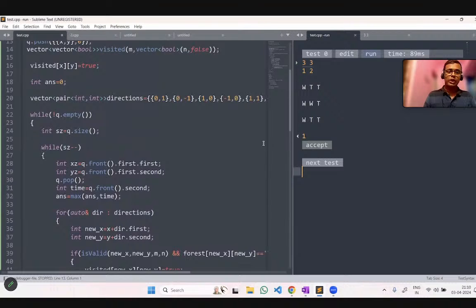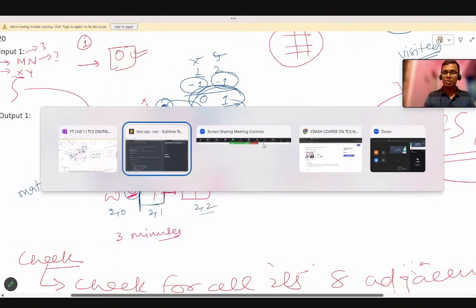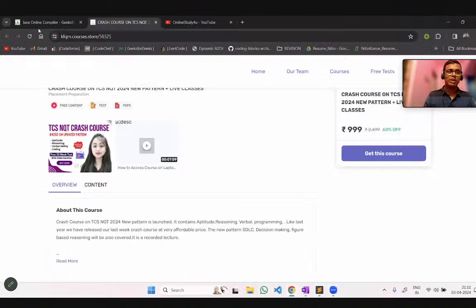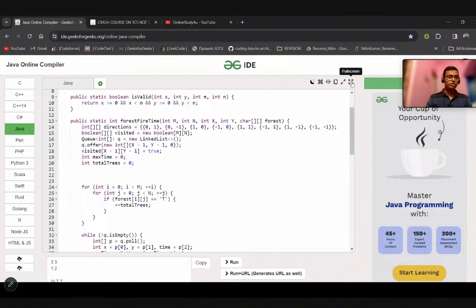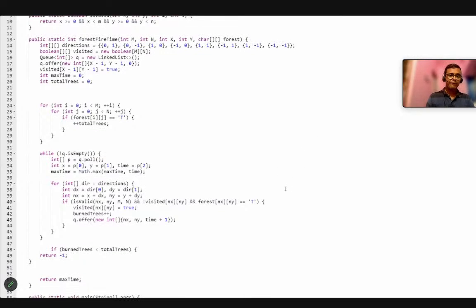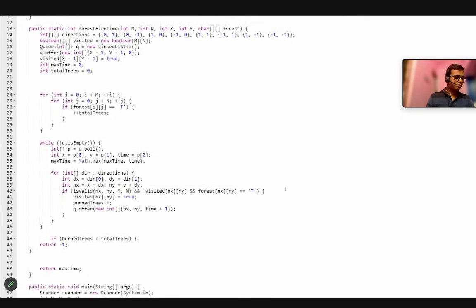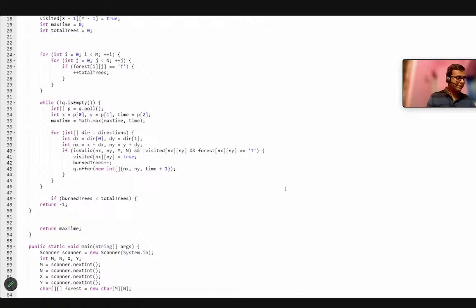So here you can see, let me show you the Java code again for the problem, where I have written it. You can see the same Java code is available here. Let me zoom out. Please answer, guys, if this Java code is available to you. Yes, I got it.